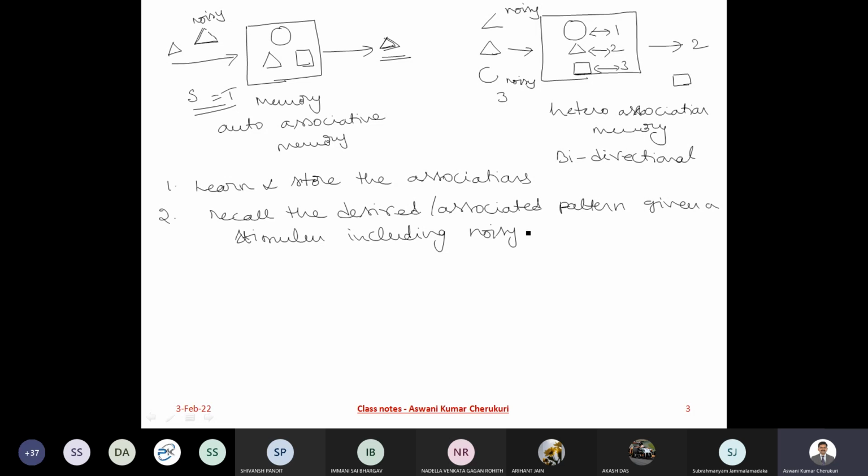We have some models that have parallels with some aspects of human brain functionality. It doesn't mean that bidirectional associative memory, heteroassociative memory or auto-associative memory are the only ways in which the human brain works. There could be n number of ways. But we don't have such models in neural networks. Whatever models are there, only those we are discussing here. You understand? Yes, sir.